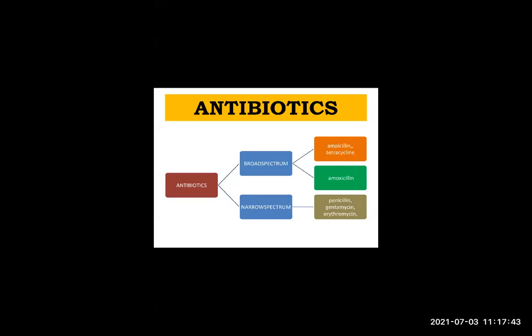Whereas what is narrow spectrum antibiotic? It is used for a specific microorganism, a pathogenic microorganism, which we definitely know. Like we have penicillin, gentamicin, and erythromycin. Okay, fine, students. I hope you all understood what antibiotics are and what the two types of antibiotics are.